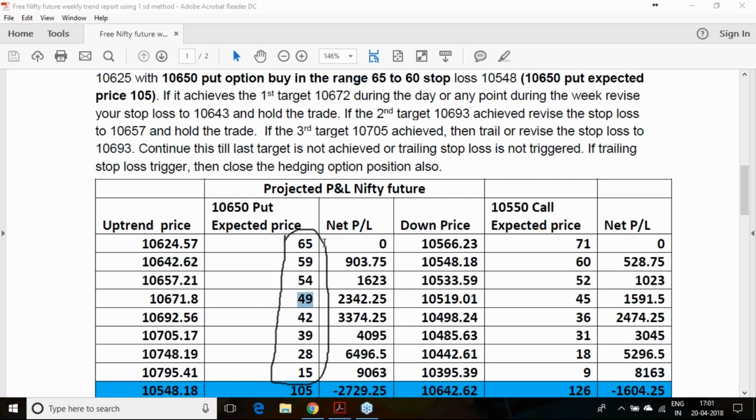On Monday you may get this option at a lesser price. I have given 65 here, but you may get it slightly lower, so your profit and loss will differ slightly. However, for estimation's sake, we have kept these figures.